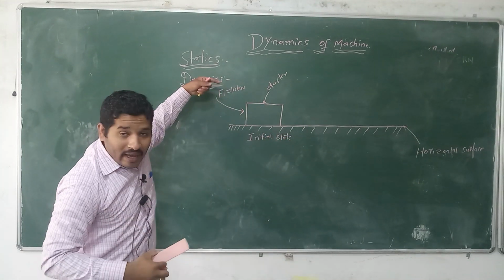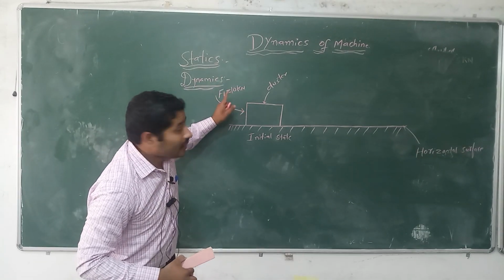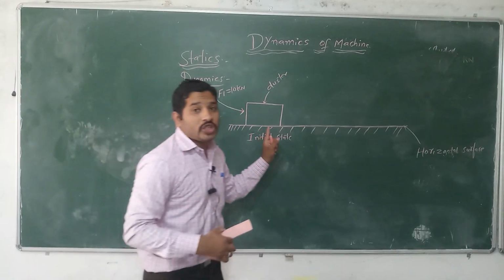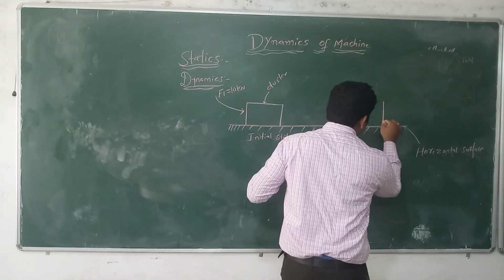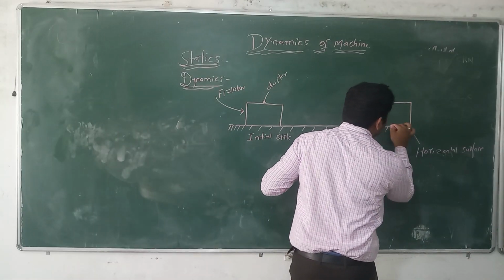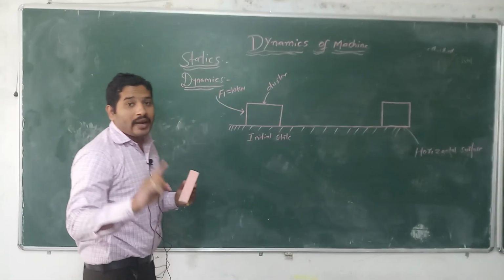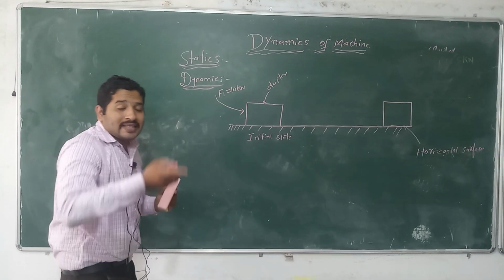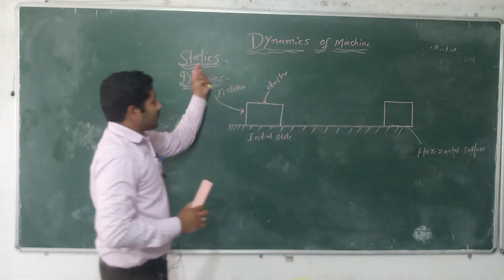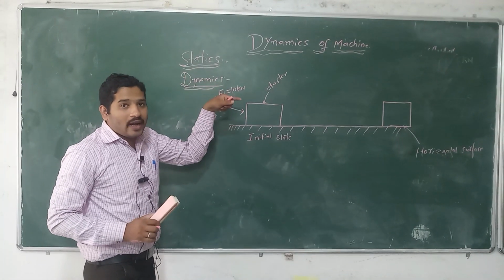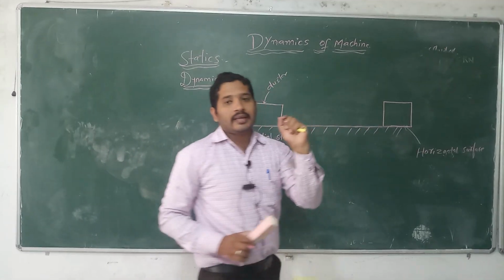If you apply the external force of 10 kilonewton, the duster will change its position from initial state to final state due to the external force applied on it. If no external force is applied, it is static. If external force is applied on a body and due to it the position changes, we can say it is dynamic.